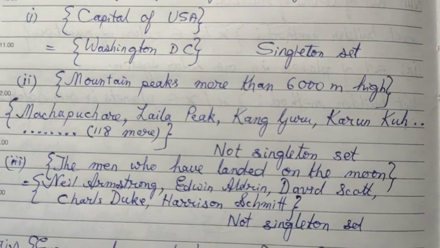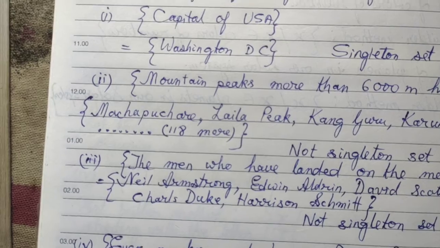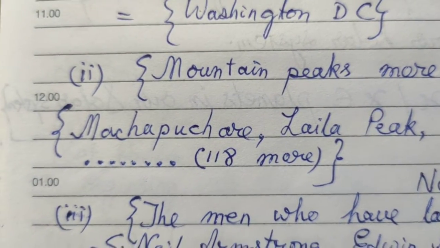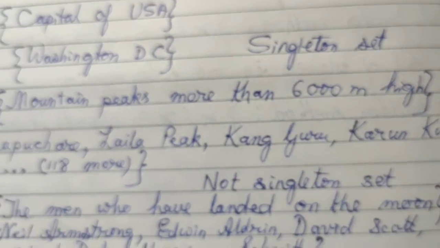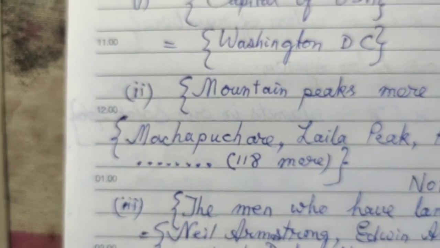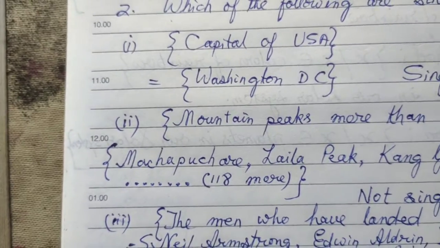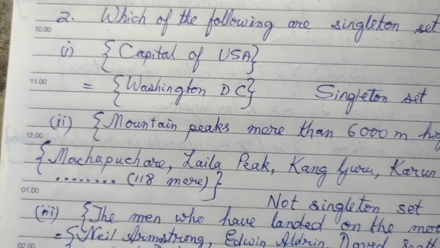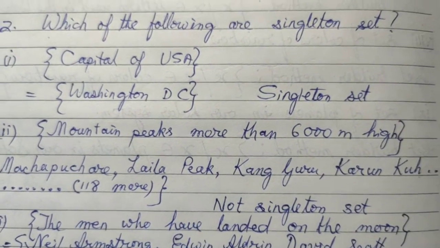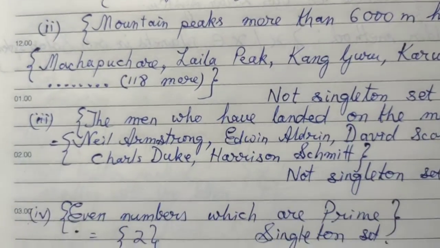These are some of the names of mountains of the world which are more than 6,000 meters. And as you can see, there are 118 more mountains apart from those which I have written over here. 118 more means that is more than one. So many are there in this particular set. Can it be a singleton set? No, not a single value. It is more than a single value, so it is not a singleton set.